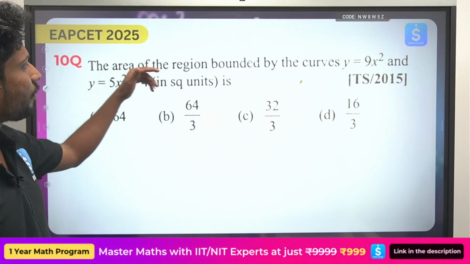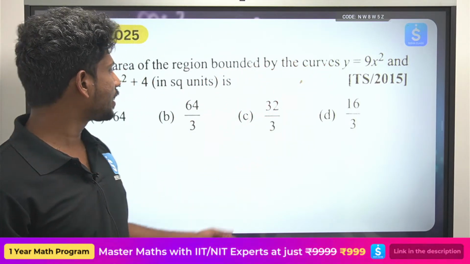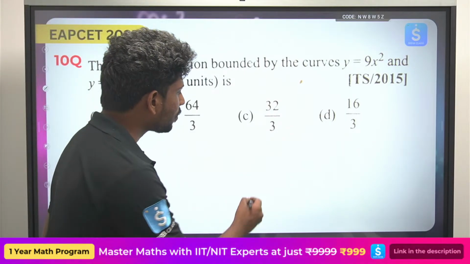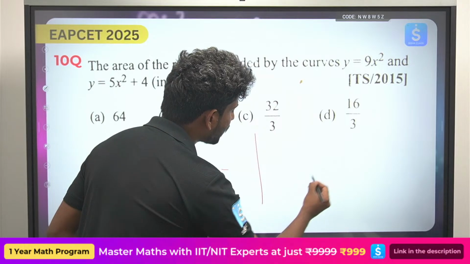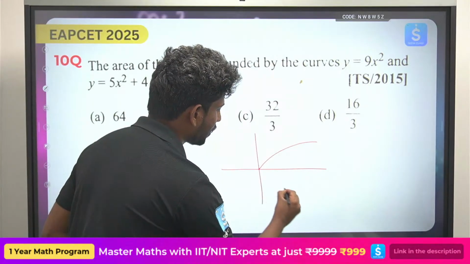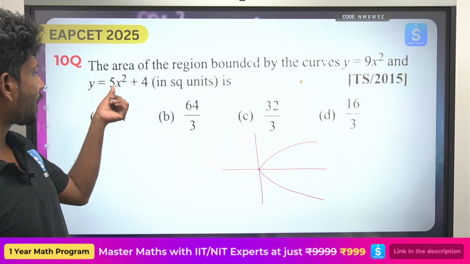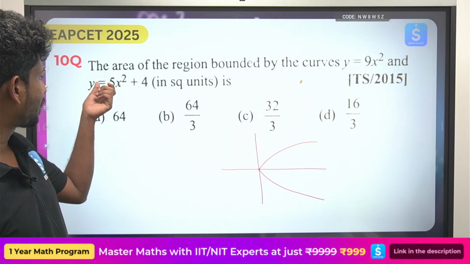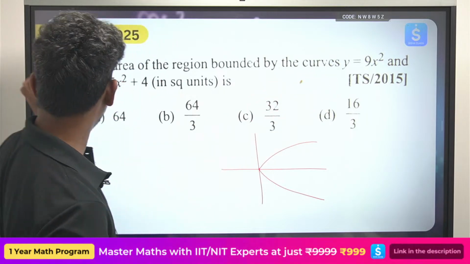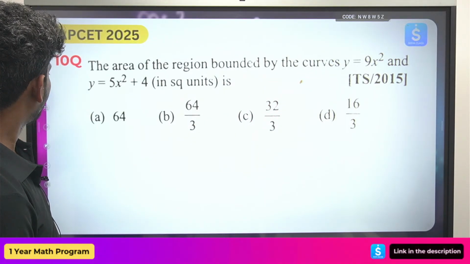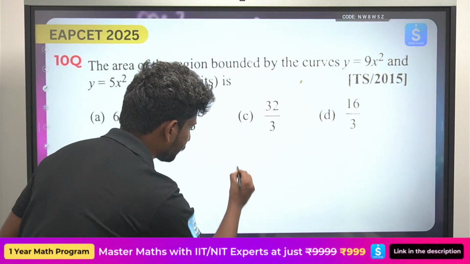Okay, next, find the area of the region bounded by the curve y is equals to 9x square and y is equals to 5x square plus 4. So y is equals to 9x square. Again, this graph is symmetric about the y-axis, so it will be somewhat like this.